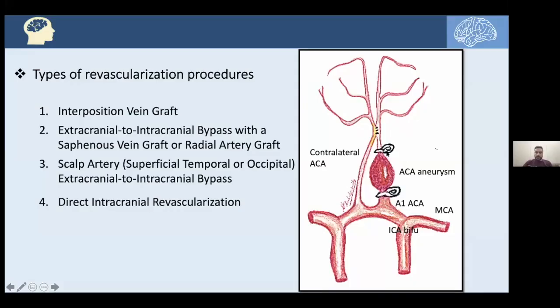After clipping that aneurysm and trapping it there, we are risking ischemia to the ipsilateral side of the area supplied by that ACA. So what's the problem? How do we solve this problem? Indeed, we can make use of the contralateral ACA and make a side to side, as we can see here, A3 anastomosis to supply both areas from the contralateral side to that aneurysm. So that would be a direct intracranial type 4 bypass.